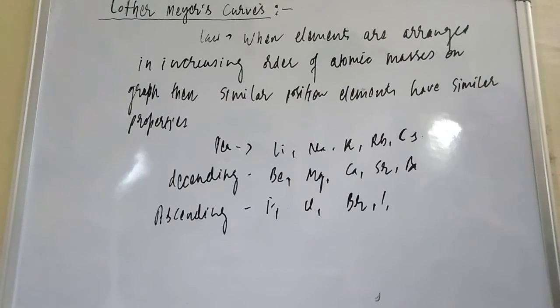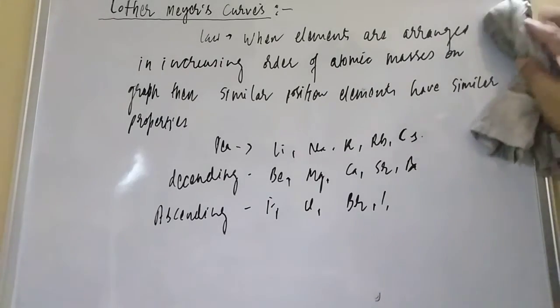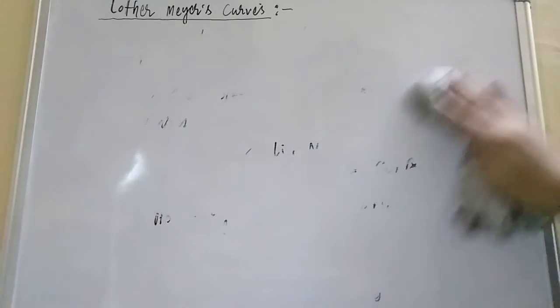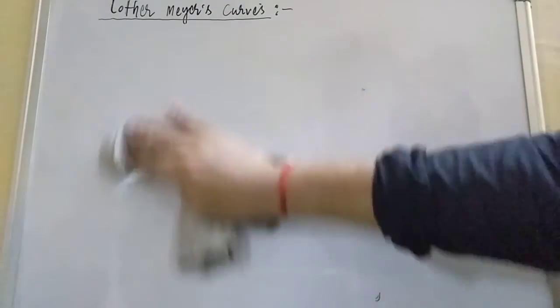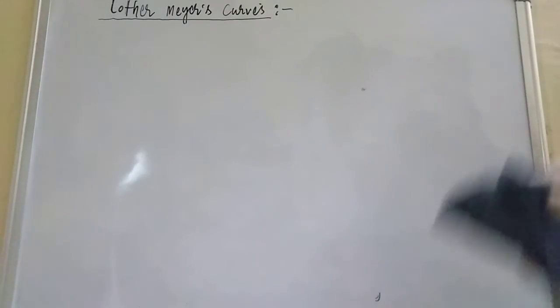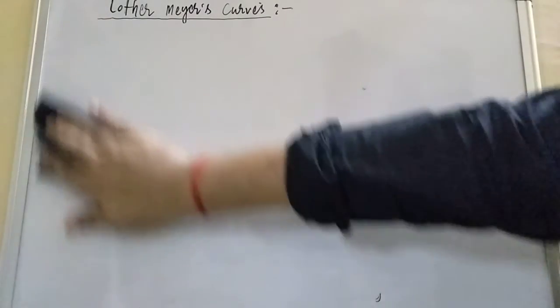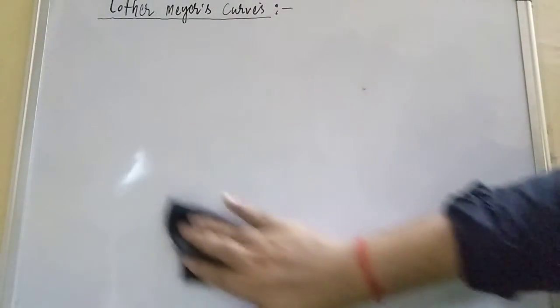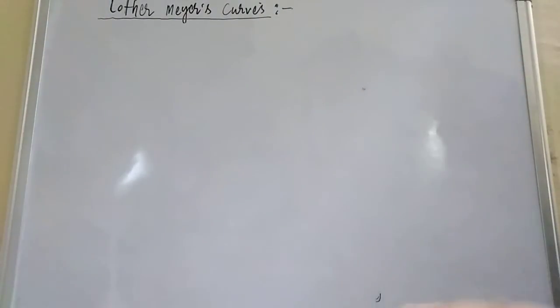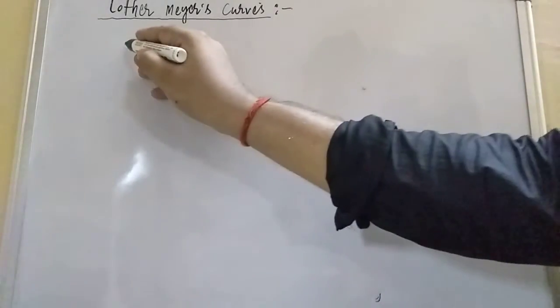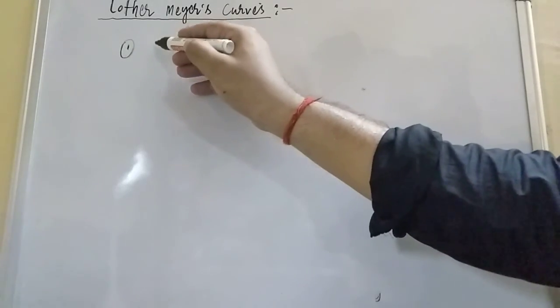This law is very much applicable for the elements, but this law also fails for all the elements. So why does this law fail? The limitation is that it is difficult to represent all the elements. You will not be able to represent all the elements on the graph. Because there are 118 elements, it is very difficult to represent all the elements on a small graph. The representation on paper is not possible. So the first failure is the limitation.